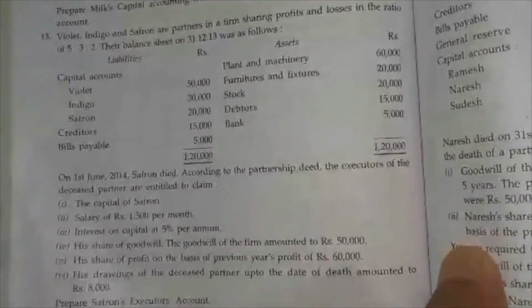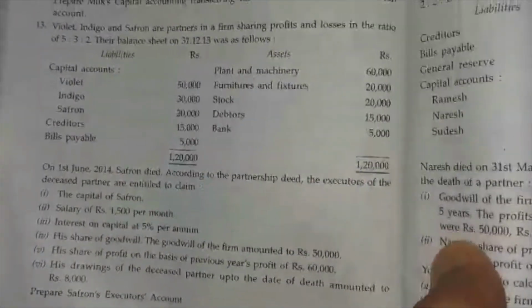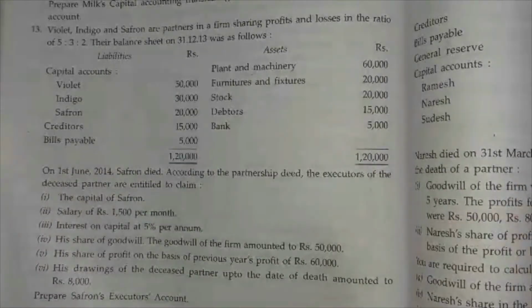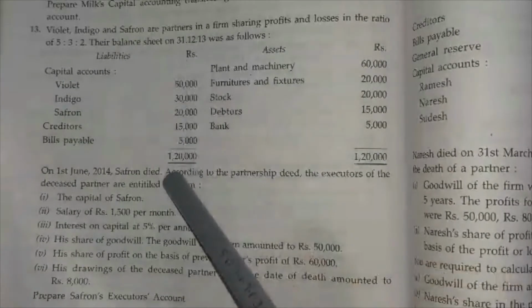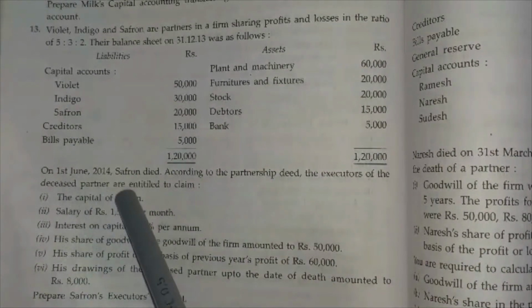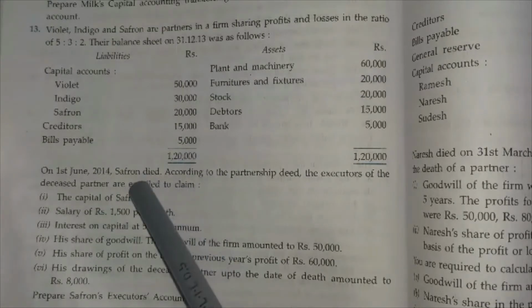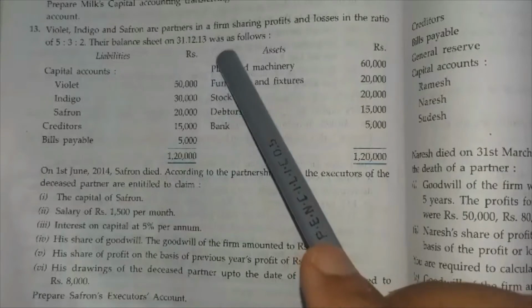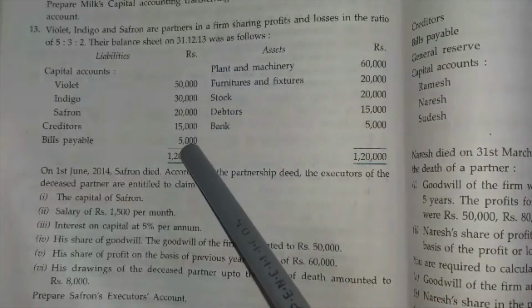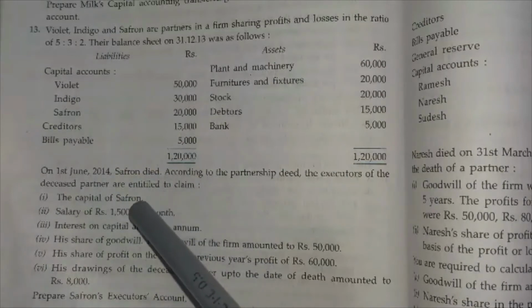In that particular sum, Violet, Indigo and Saffron have a profit sharing ratio of 5:3:2. They have some assets and some liabilities. On 1st June 2014, Saffron died, and the year end was 31/12/13. So January, February, March, April, May. Time factor is 5 months. June is not counted because he died on the 1st of June.